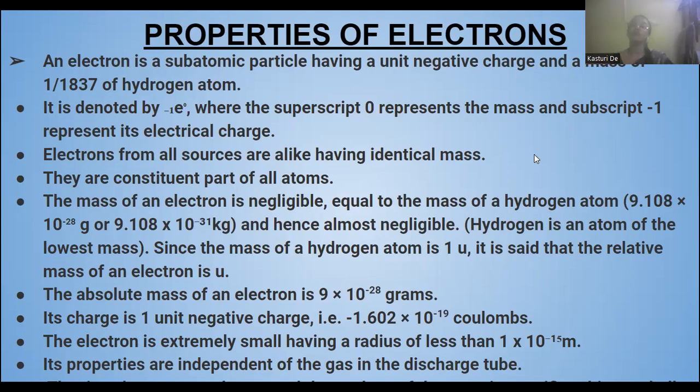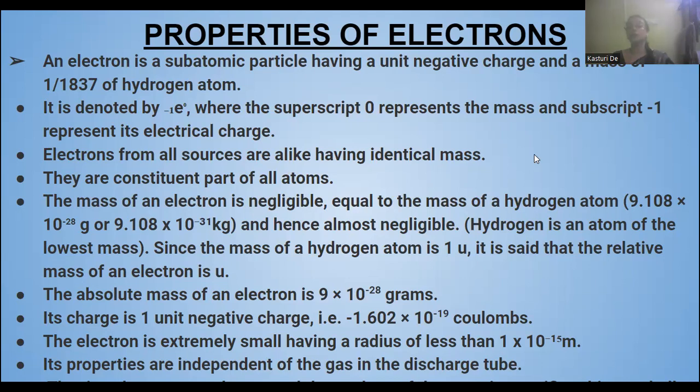Now, hydrogen is the atom of the lowest mass, that's why hydrogen has been used. This electron mass is much lesser than that of hydrogen. Since the mass of a hydrogen atom is 1 amu, the relative mass of an electron is also very small.